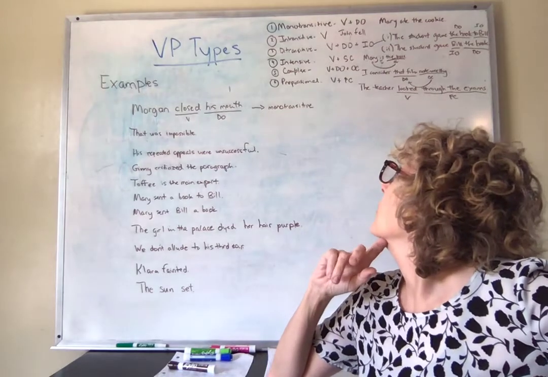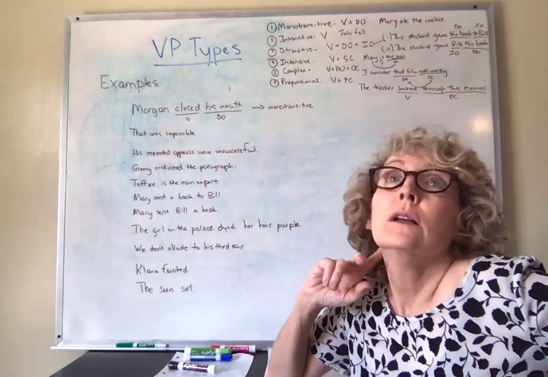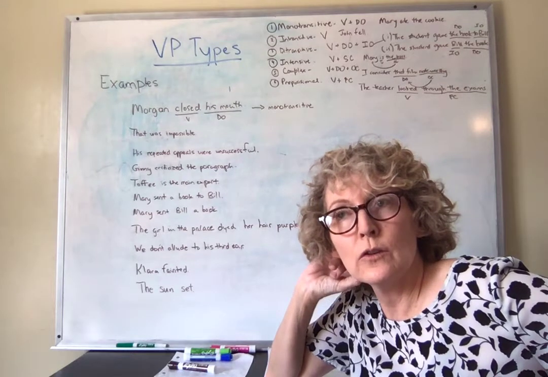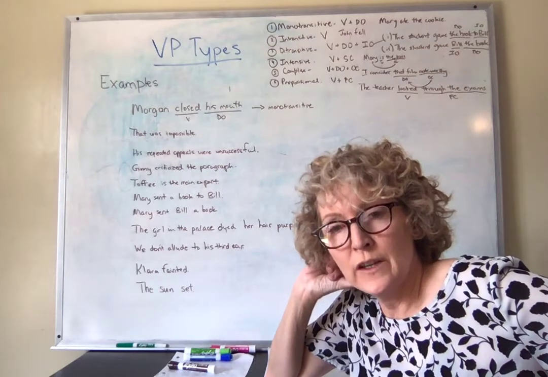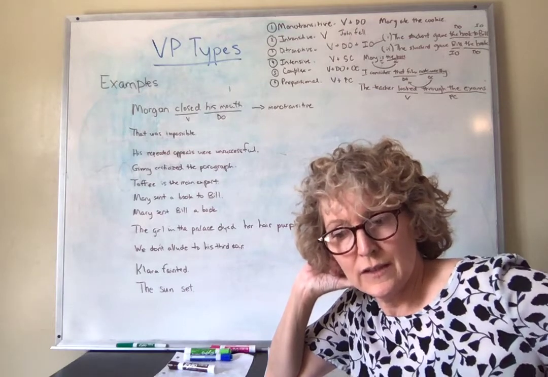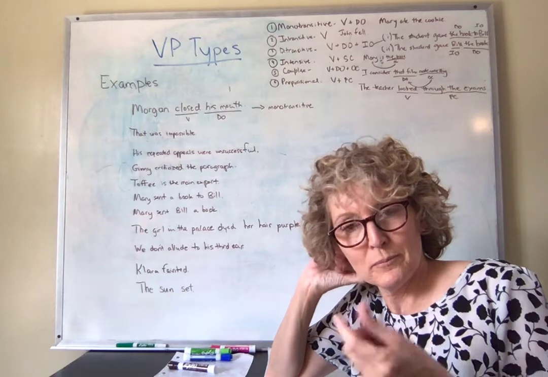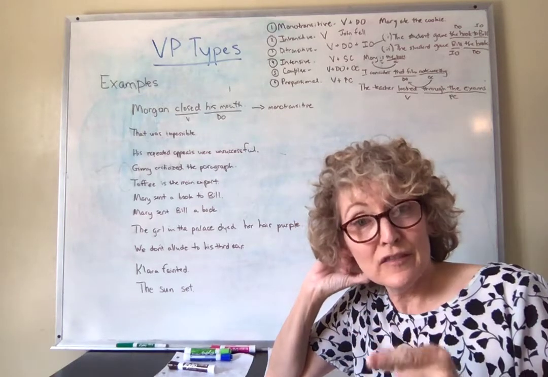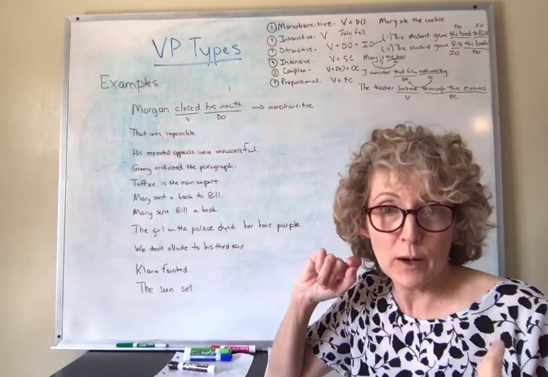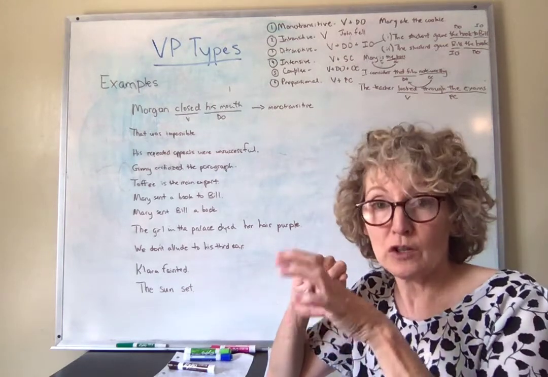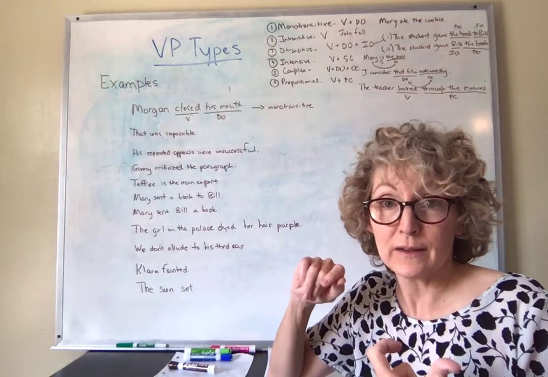What else could be going on? You could have complex. So they determined Peter fit, something like that. They determined Peter fit. Determined is the main verb. Peter is receiving the action of that verb, and fit is telling you about Peter. It's referring back to Peter. So therefore it's an object complement, and it's going to be complex.